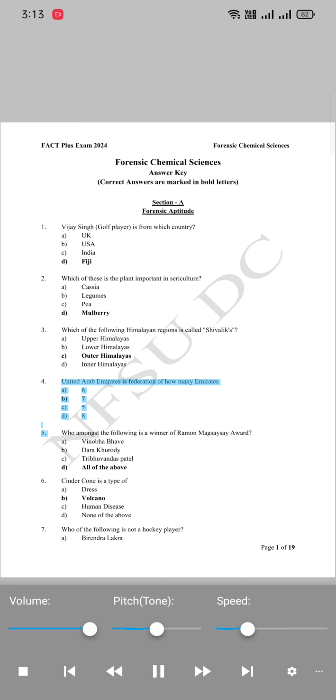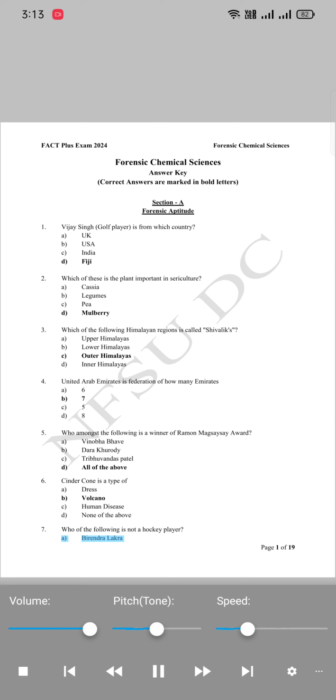4. United Arab Emirates is federation of how many Emirates? A. 6. B. 7. C. 5. D. 8. 5. Who amongst the following is a winner of Ramon Magsaysay Award? A. Vinoba Bhave. B. Dara Karate. C. Tribhuvandas Patel. D. All of the above. 6. Cinder cone is a type of A. Dress. B. Volcano. C. Human disease. D. None of the above. 7. Who of the following is not a hockey player?